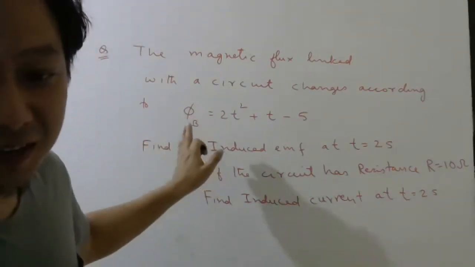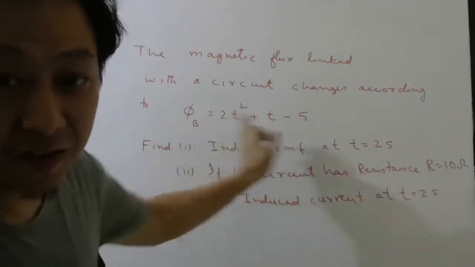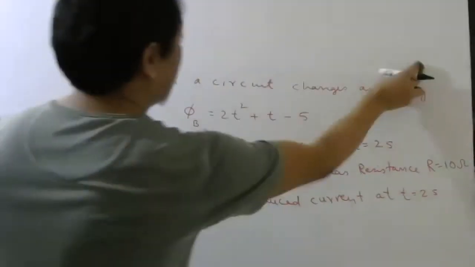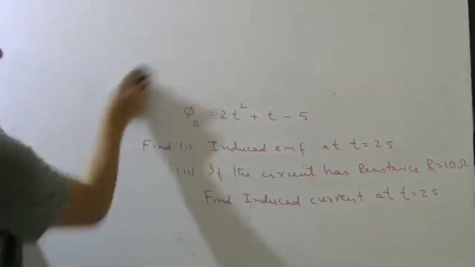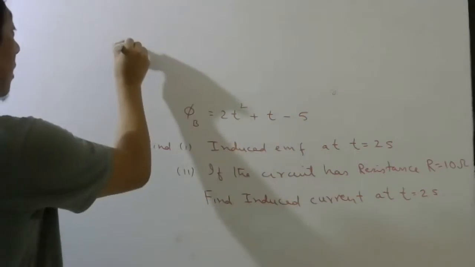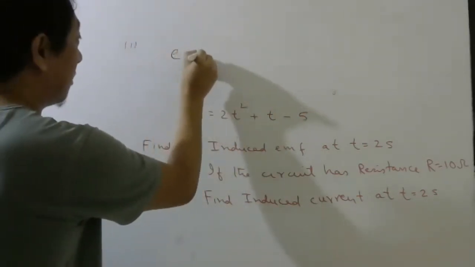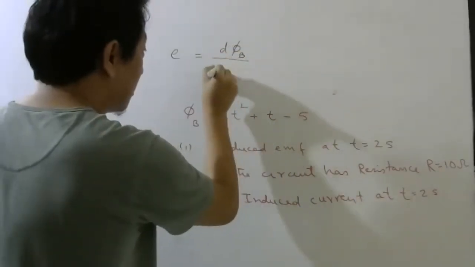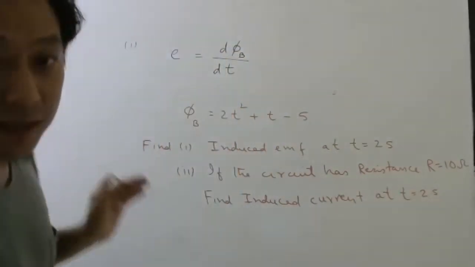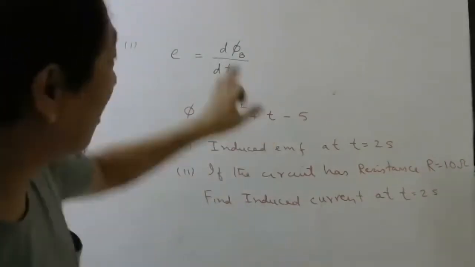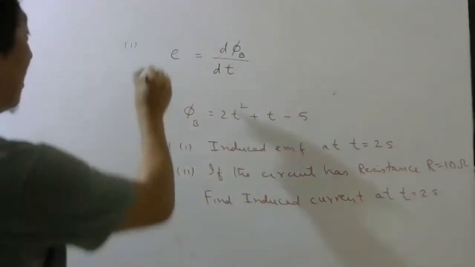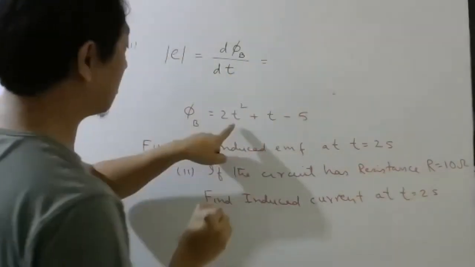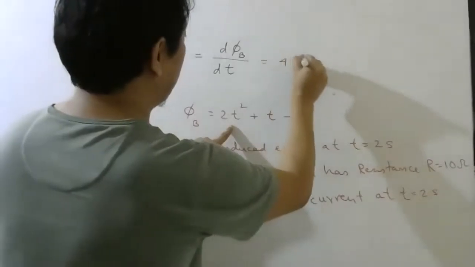By the way, look here. So here flux is given, right? Flux is given as a function. So when flux is given as a function, how will you find induced EMF? According to Faraday's law, what is EMF equal to? Rate of change of magnetic flux with respect to time. In language, we say like that. In mathematics, we write like this. That is the only difference. And I only want the magnitude. So if you take differentiation of this function, you will get 4t plus 1.